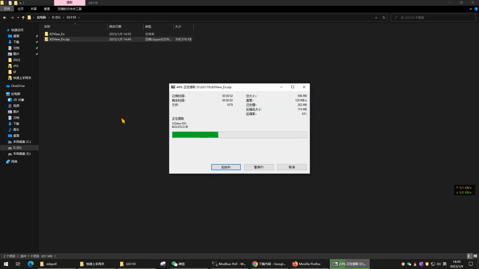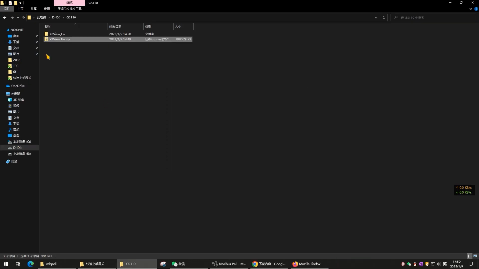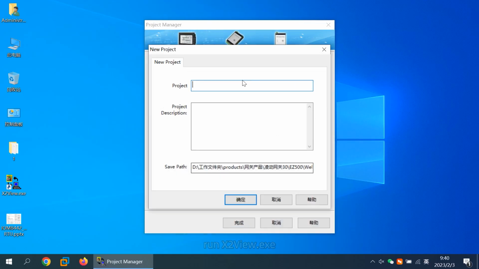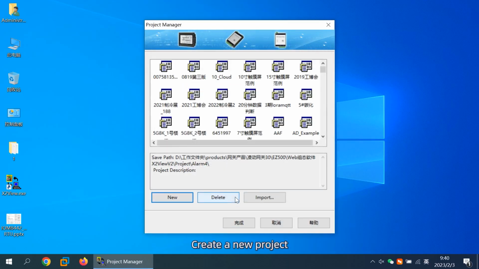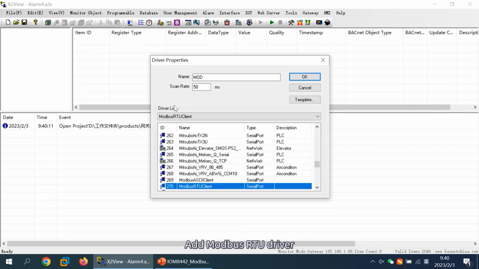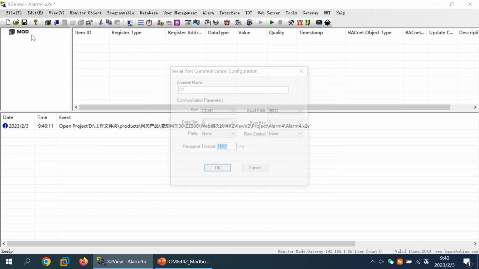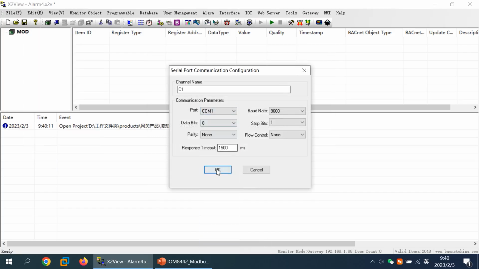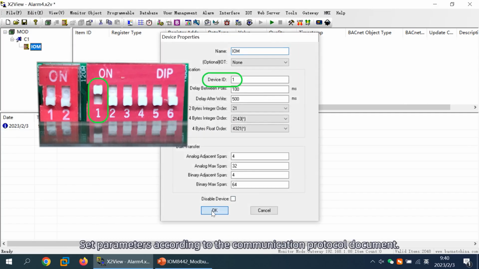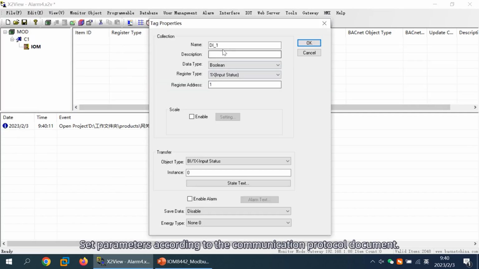Unzip the downloaded package. Run x to view.exe directly. Create a new project. Add ModbusRTU driver. Add channel. Add device. Set parameters according to the communication protocol document.